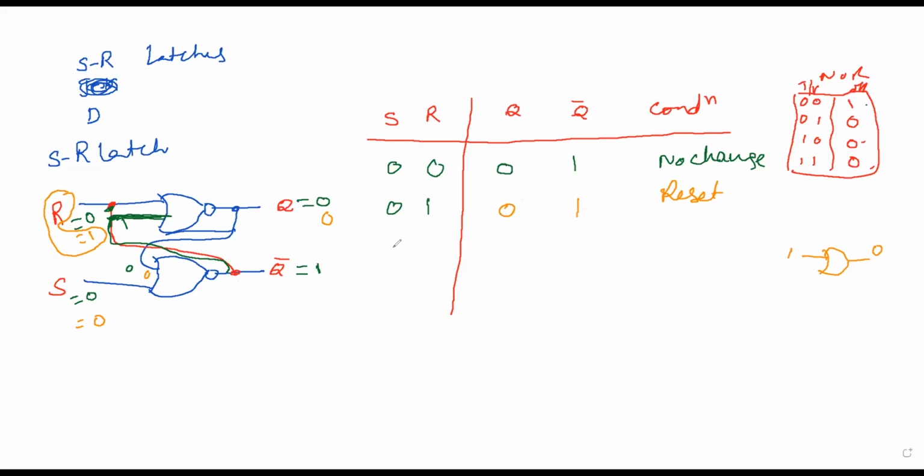Clearly listen please, and I draw one more circuit because you may be getting confused. For the next two outputs I am taking this RS. Now the next condition, S is equal to 1, R is equal to 0. So let us consider S is equal to 1, R is equal to 0. This is your Q bar, right? And this is your Q. S is equal to 1.